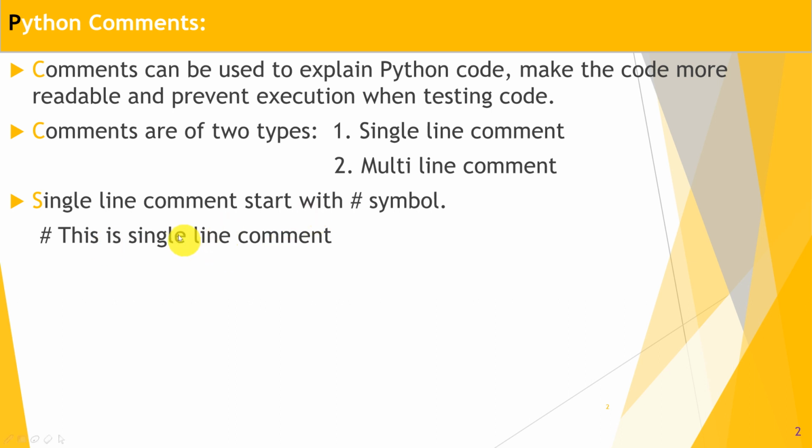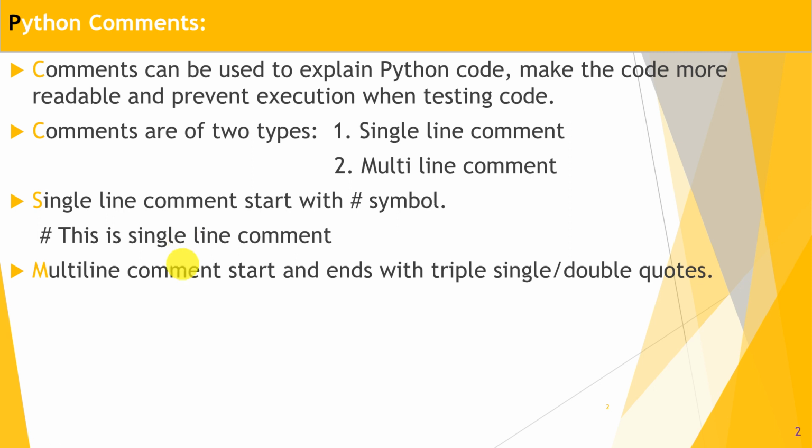Okay, so next, how to give multi-line comment. In Python, actually, multi-line comments start and end with triple single or double quotes. For example, this is a multi-line comment in triple double quotes. Similarly, you can use single quotes also. What is actually the meaning?